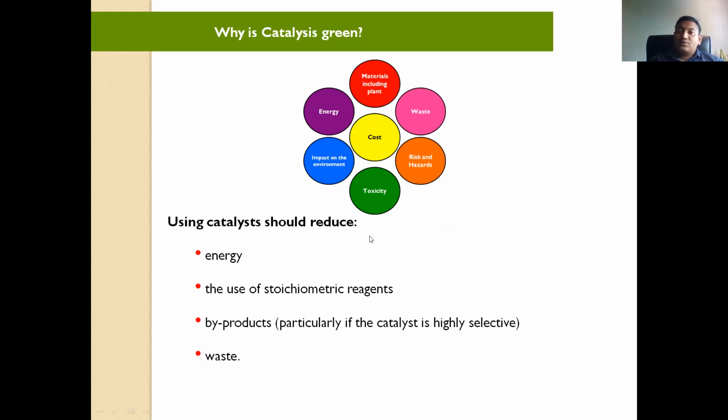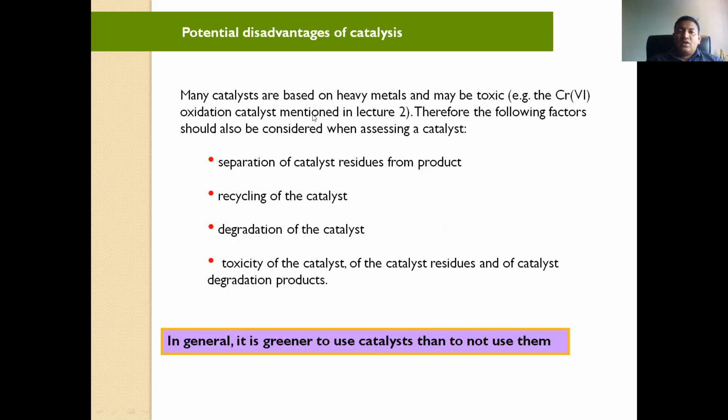And I hope you are able to write it. Okay, so are there some disadvantages of catalysis? Yes. See here, many catalysts are based on heavy metals. So many catalysts have heavy metals, and may be toxic. They are toxic, like chromium, the oxidation catalyst mentioned in the lecture.